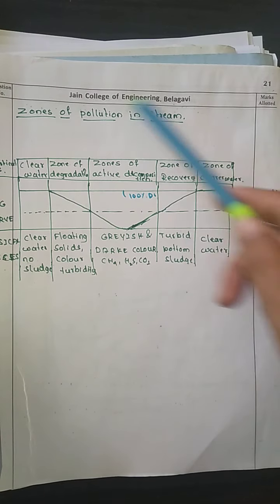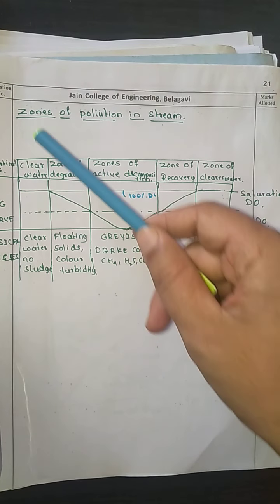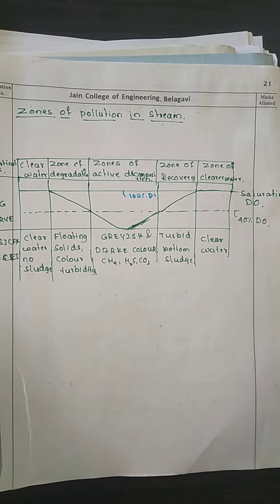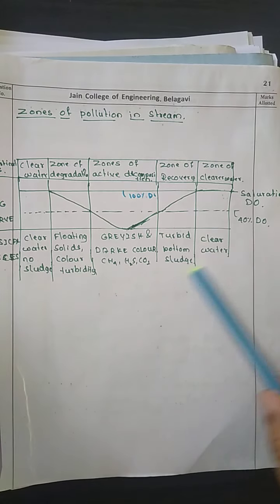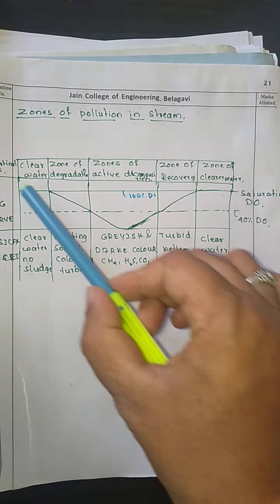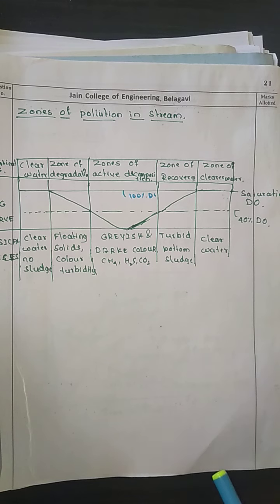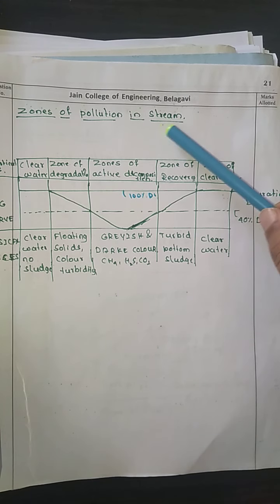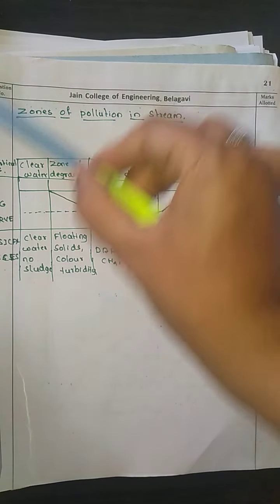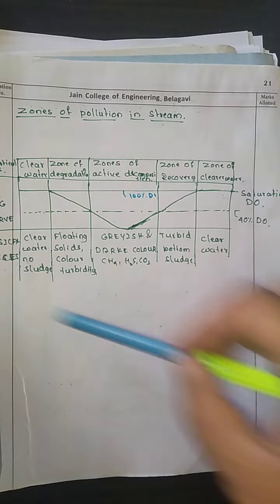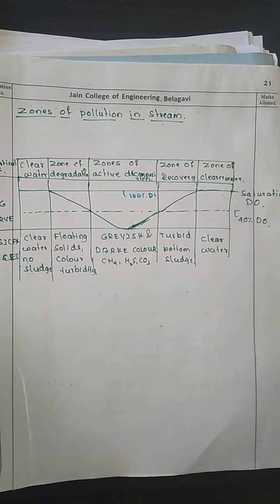Now, before disposing the wastewater, this question is with regard to the zones of pollution in the stream: how the stream is going to change and behave when we dispose the wastewater to the stream. That is going to be explained in these zones of pollution in the stream, and that will be covered in this question. So we are going to discuss it in detail.